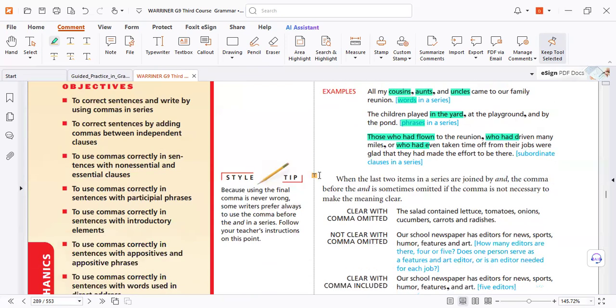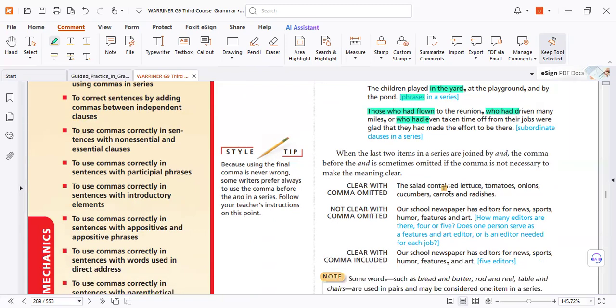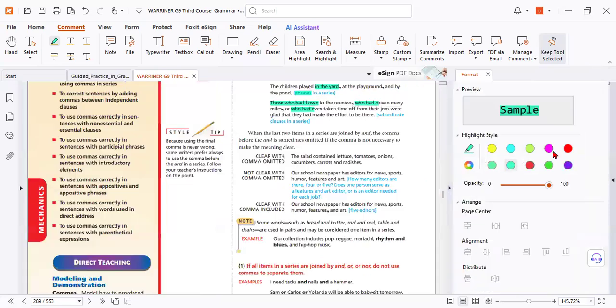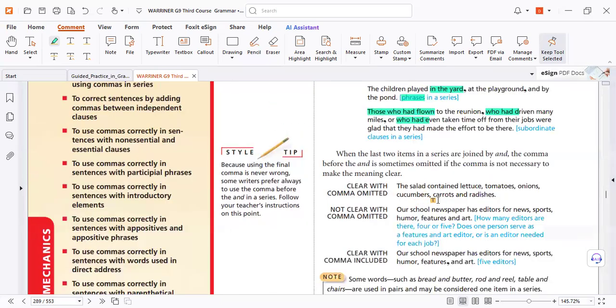Now let's find the meaning. Here, look. The salad contained lettuce, tomatoes, onions, cucumbers, carrots, radishes. So after any example, we need a comma at the end, as you see. So we need a comma at the end. Why? Because this is part of the list, it's clear without a comma. So that means for the list. Remember, for the list.